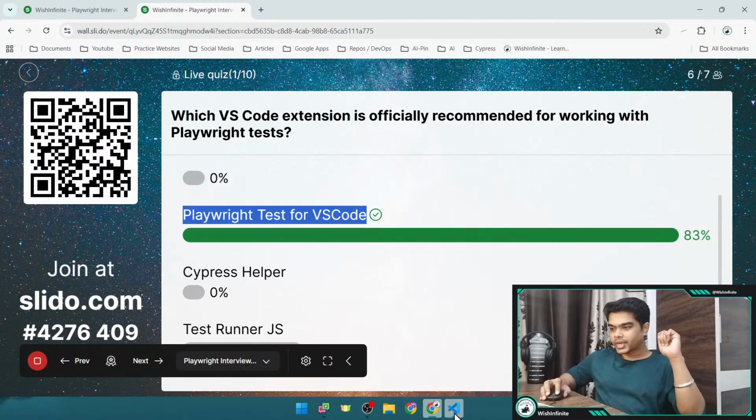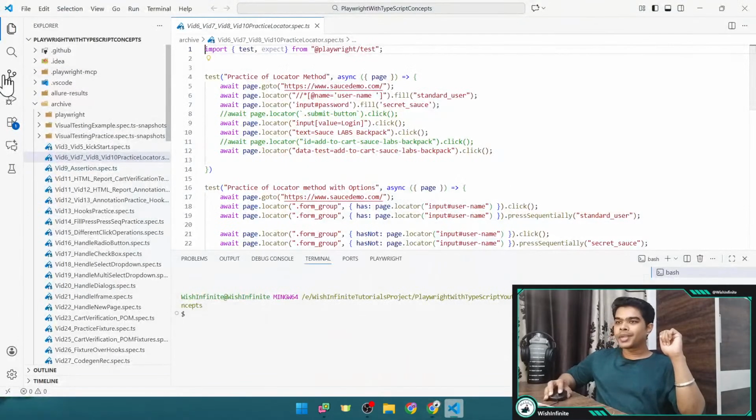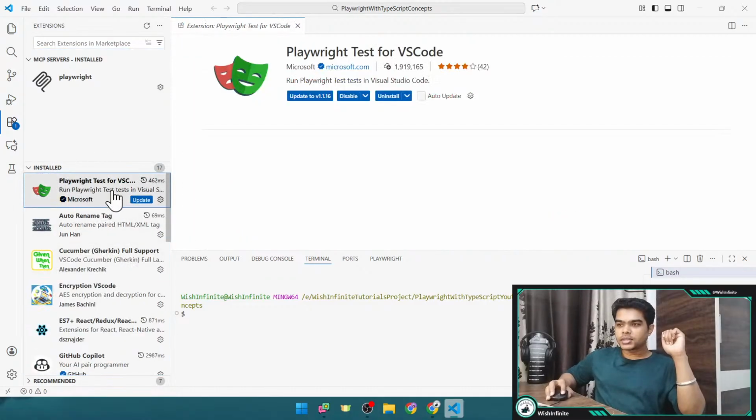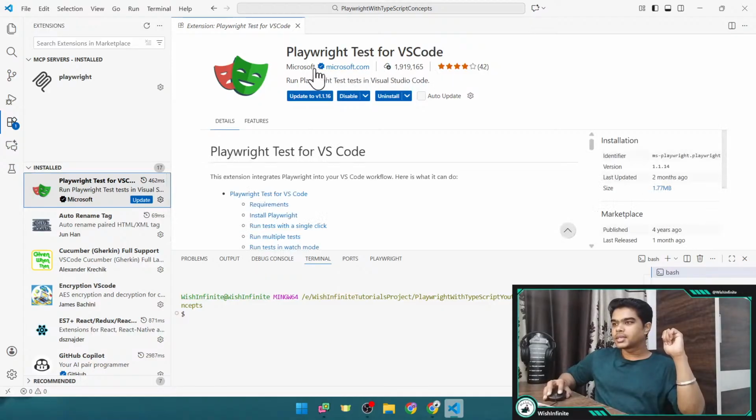I will just quickly show this Playwright extension to you. So once you will open the VS Code, here under the extensions, in the installed section, you would be able to see this Playwright test for VS Code. It is created by Microsoft. From here you can install it. For me it is already installed, so it is showing uninstall button here.